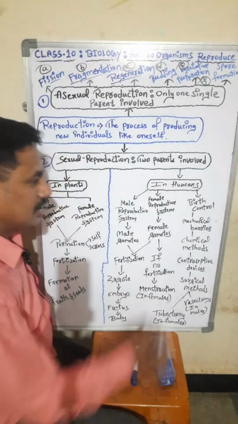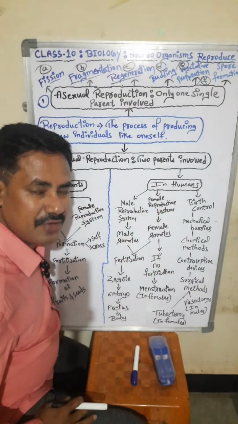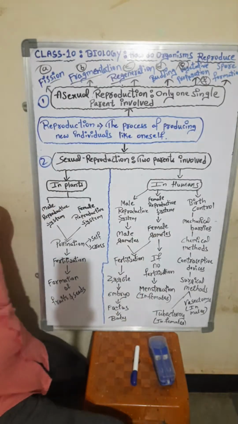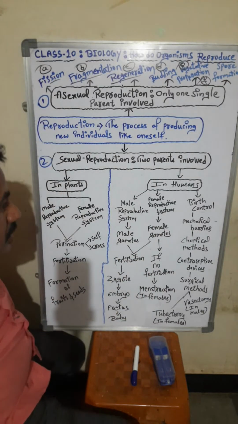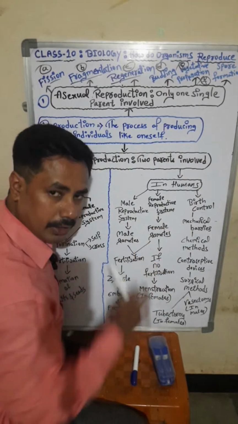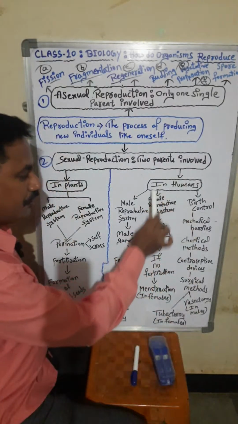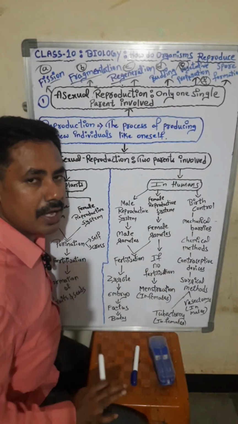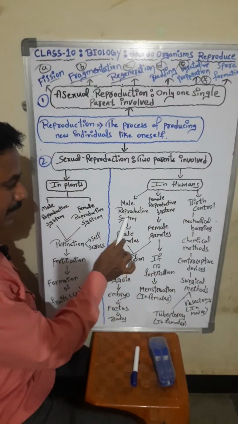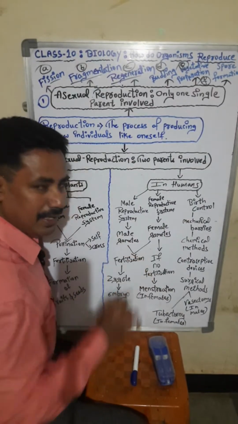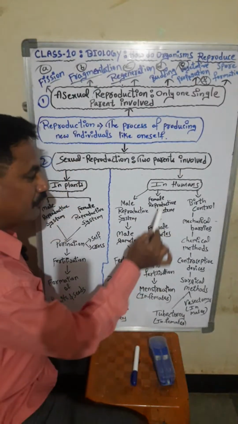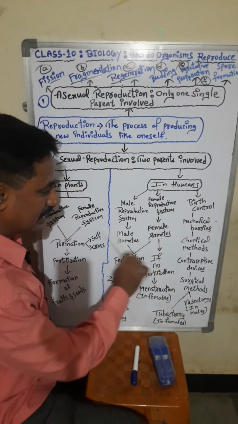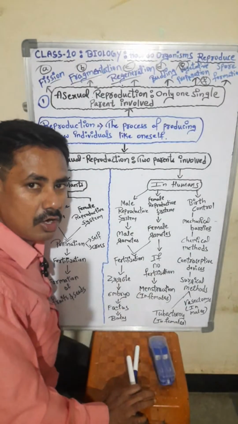In human beings, students, we are going to study three things. Which are the three things? Male reproductive system, female reproductive system, and birth control. In the male reproductive system, male gametes are present, and in the female reproductive system, female gametes are present, and when they combine, fertilization will occur.